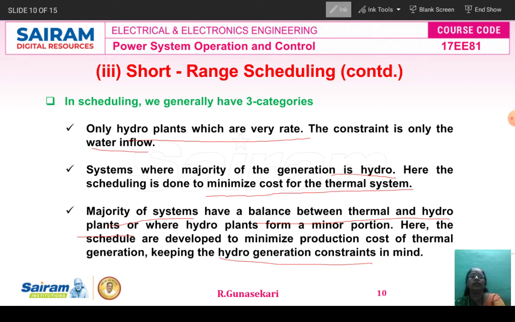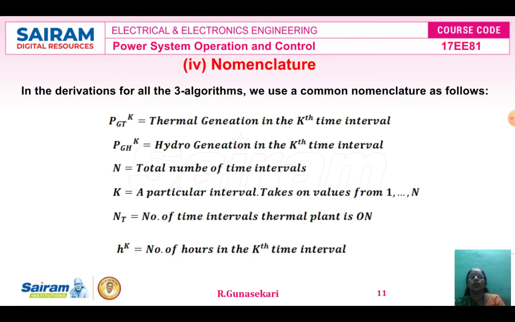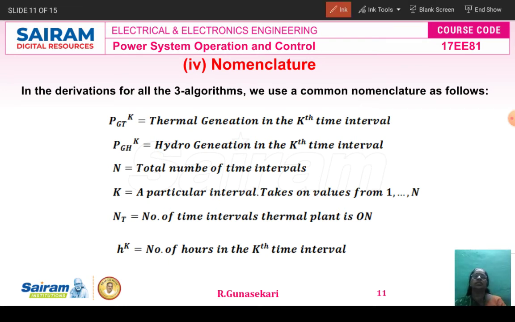Then we study the nomenclature. This is the last part of scheduling hydro systems. What is meant by nomenclature? What nomenclatures are used in the scheduling of hydro systems? For all three algorithms, the first one is the introduction, that is the general algorithm.